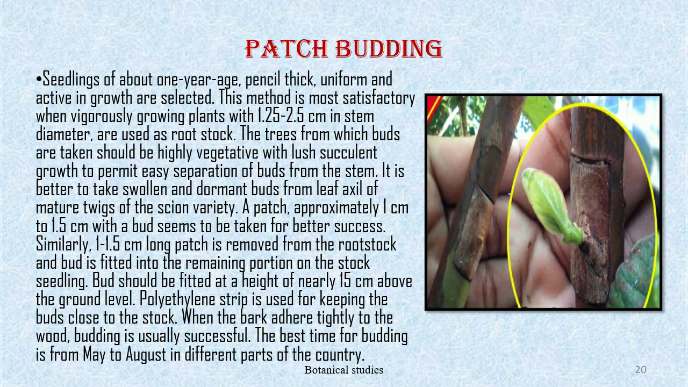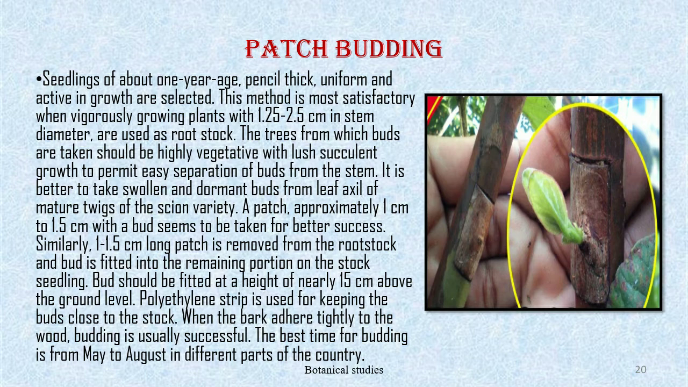This method is most satisfactory when vigorously growing plants with 1.25 to 2.5 cm in stem diameter are used as the rootstock. The trees from which buds are taken should be highly vegetative with lush succulent growth to permit easy separation of buds from the stem. It is better to take swollen and dormant bud from leaf axil of mature twig of the scion variety.